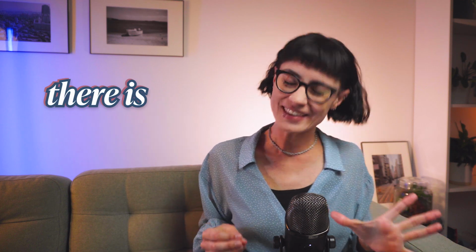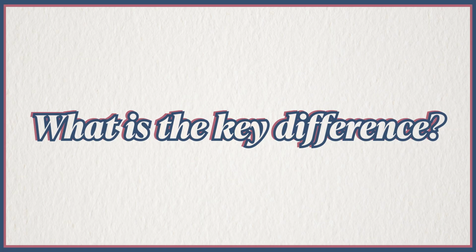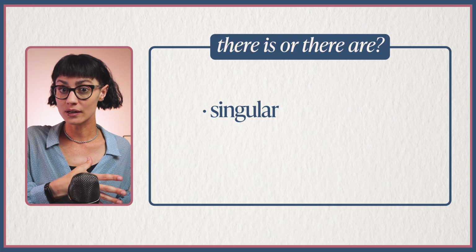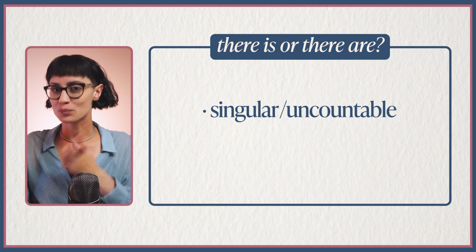So, in French, we only have one way to think about this idea with il y a. But in English, we have there is and there are. So what is the key difference between these two? The most important thing is to think about the object itself. Is it singular or uncountable, or is it plural?